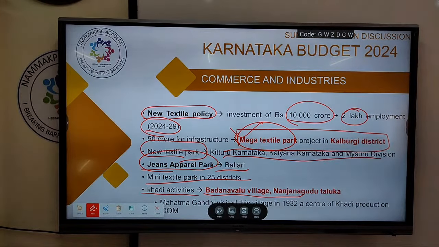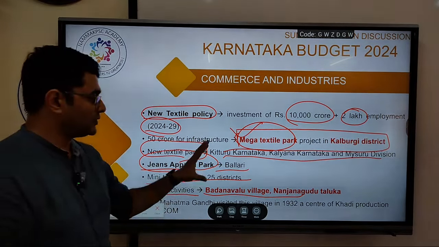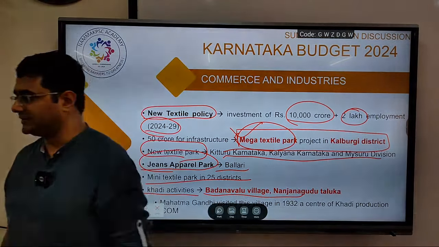Mega textile park Kalburgi, jeans apparel park, mini textile parks, new textile parks in these, khadi activities will be promoted over here. So these are some important ones, names you have to remember. Potential to be asked in your prelims.